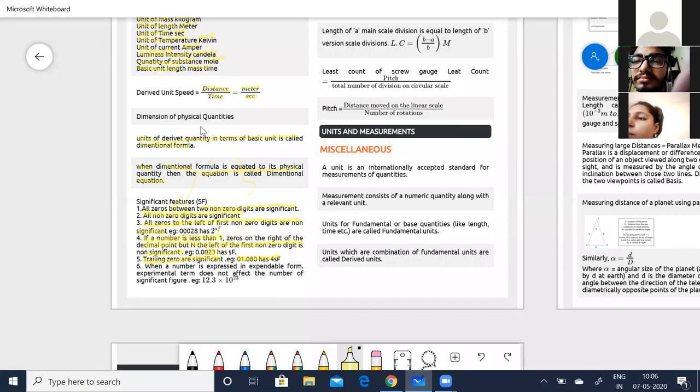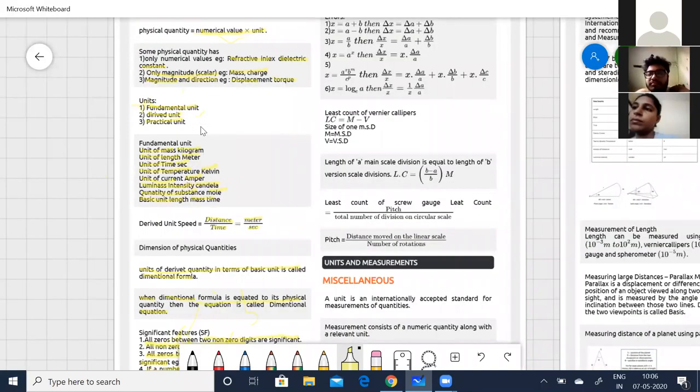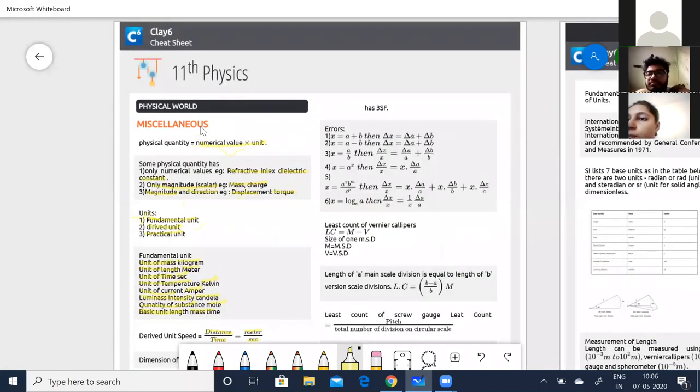Then, when a number is expressed in exponential form, the exponential term does not affect the number of significant figures. For example, 12.3 into 10 to the power of 23. Here you can say it has 3 significant figures. Even if you expand it to so many zeros, that is not going to affect the significant figure value. Next, of course, you can say that it has now got 35 figures. All the zeros are now going to be counted. So it has now got 35 figures.